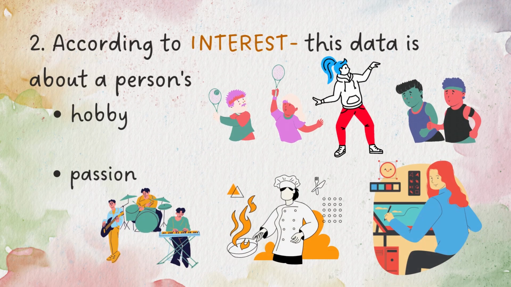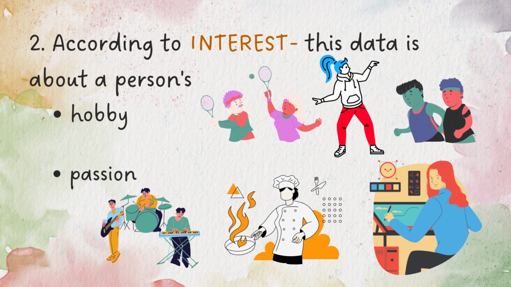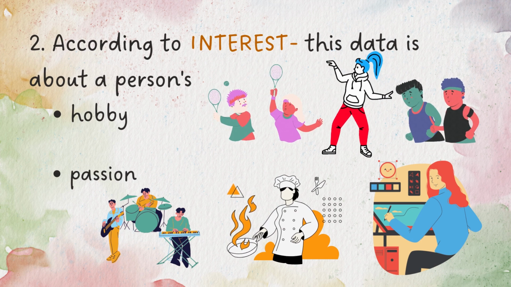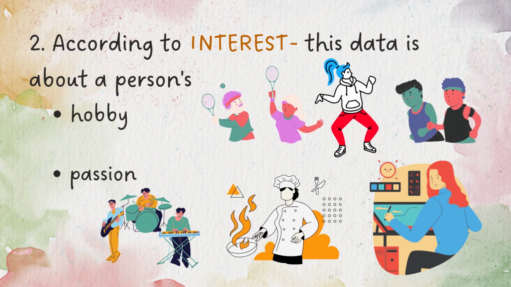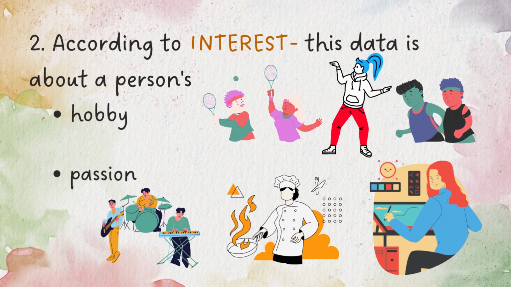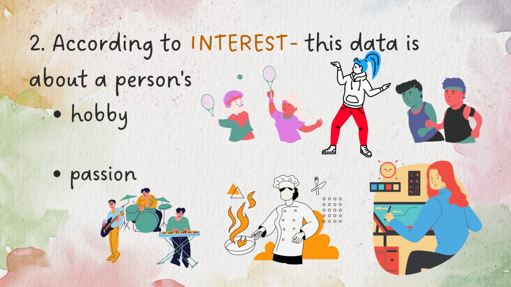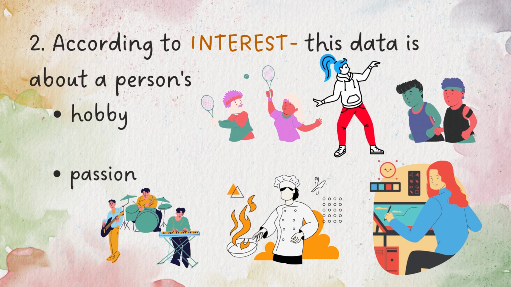Number 2, after demographic, is according to interest. This data is about a person's hobby and passion. Hobby is something that you do during your free time, while passion is something you like doing for such a long time and is also a source of your income at times.